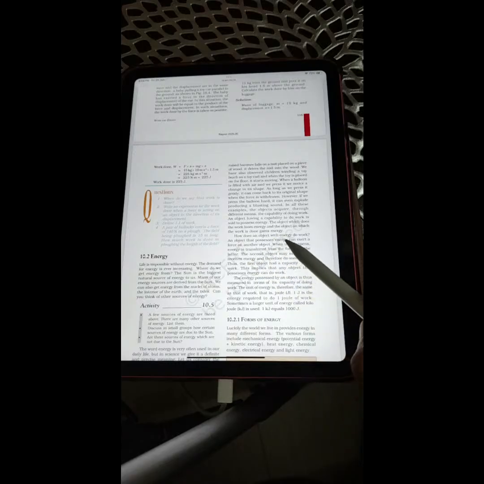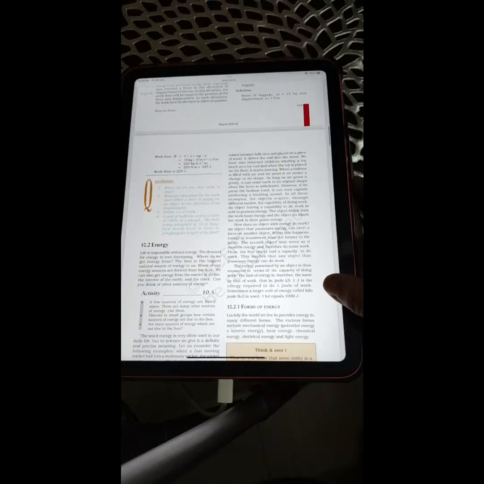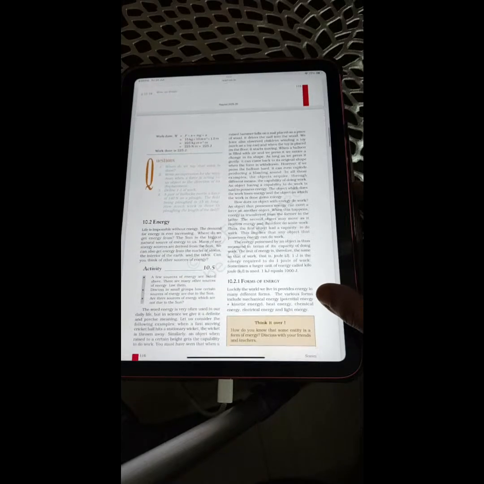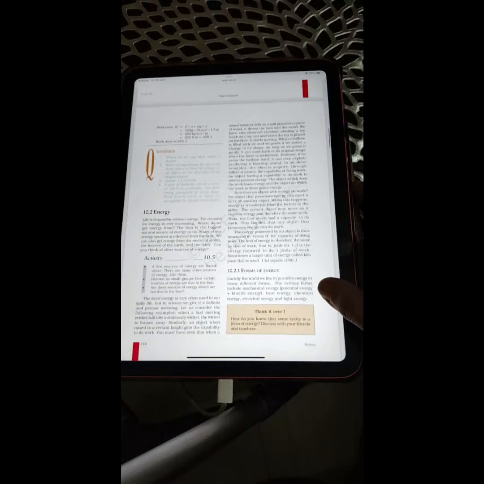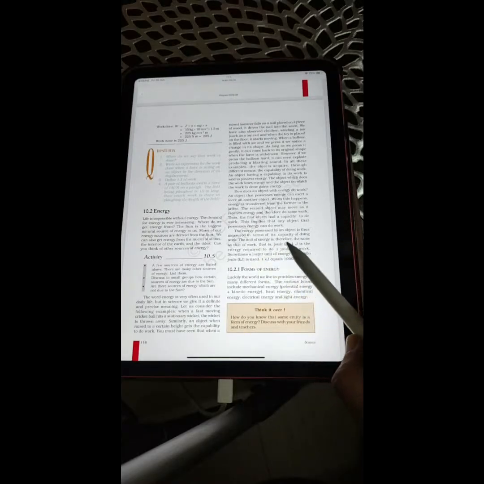How does an object with energy do work? An object that possesses energy can exert a force on another object. When this happens, energy is transferred from the former to the latter. The second object may move as it receives energy and therefore do some work. Thus, the first object had a capacity to do work. This implies that an object that possesses energy can do work. The energy possessed by an object is thus measured in terms of its capacity of doing work.